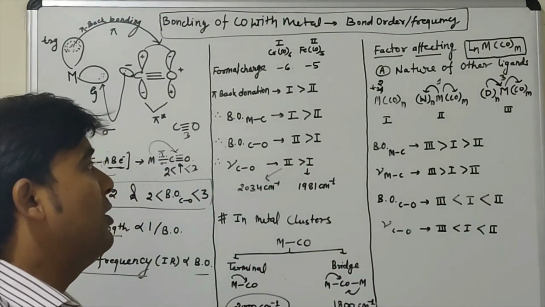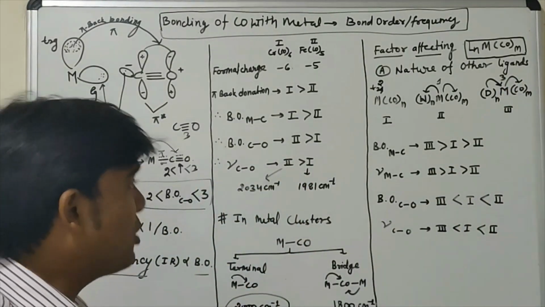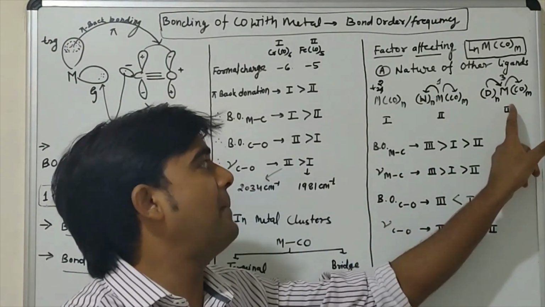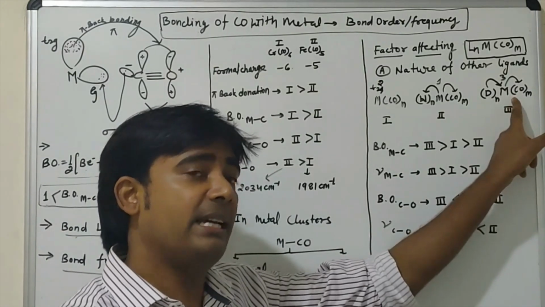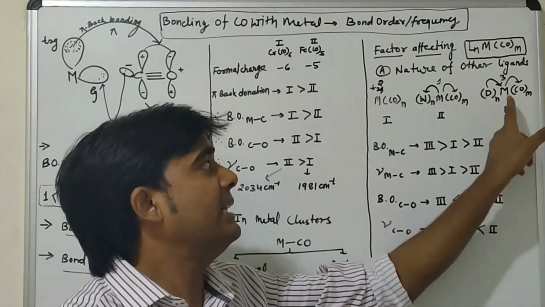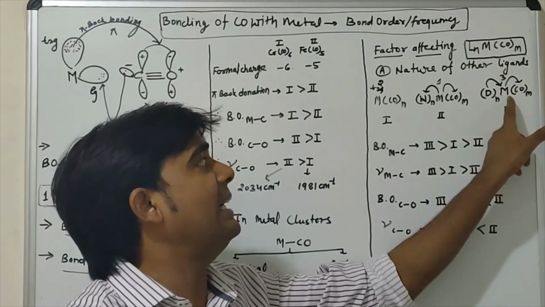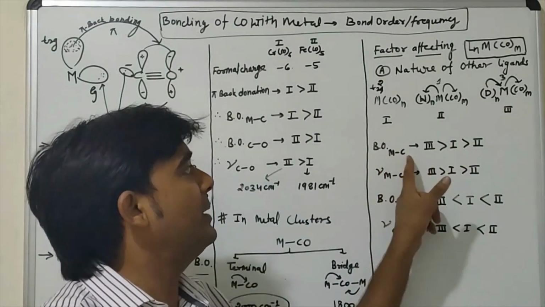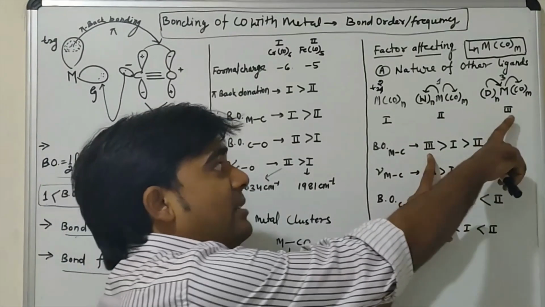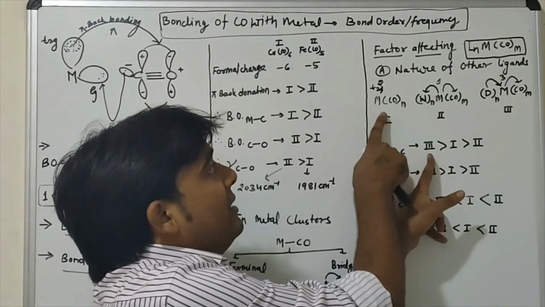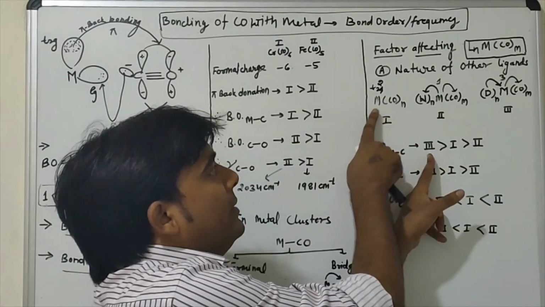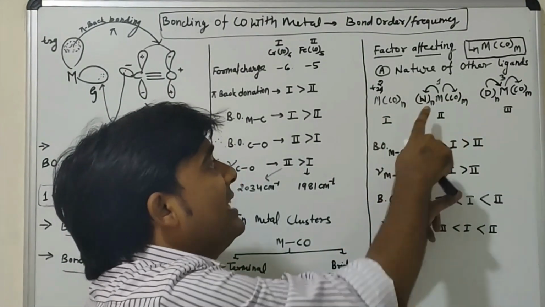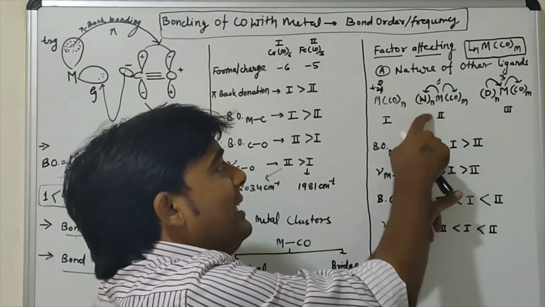Okay, so now the question is, where is the pi back donation high? In the third case, pi back donation will be high. When pi back donation is high, the bond order between metal and carbon will be high in this case. Here is a little less pi back donation, but very less pi back donation in the second case.